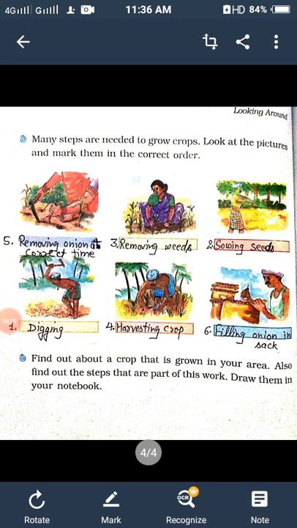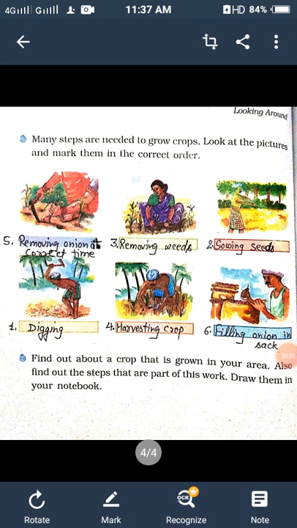So we are to set the pictures in ascending order. First of all, Baswa's father digs the field. After that, he sowed the seeds. After that, all the family members helped in removing the weeds. Number 4, after that, they harvest the crop. Then number 5, removing onions at the correct time, and after removing the onions, they fill the onions in a sack for taking to the market.